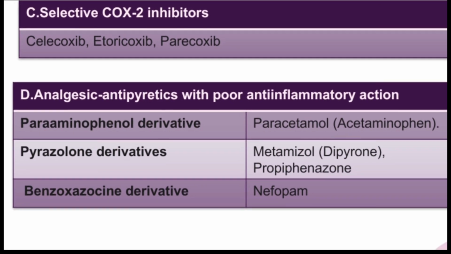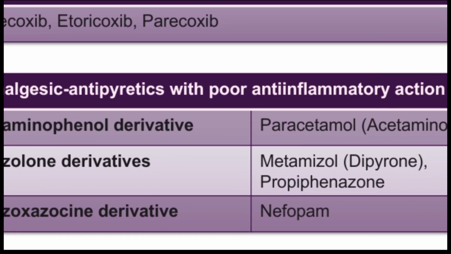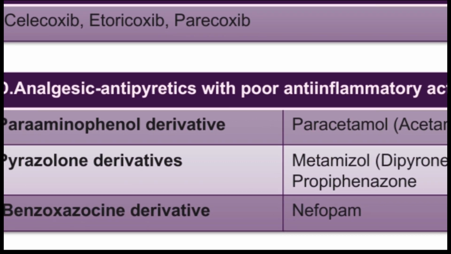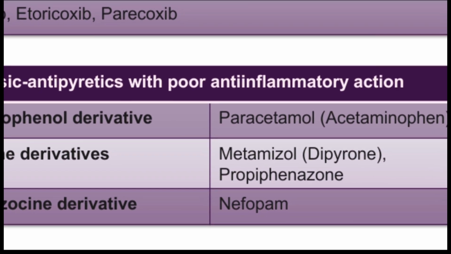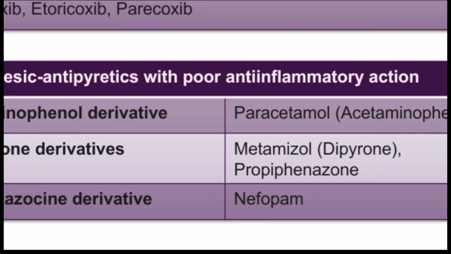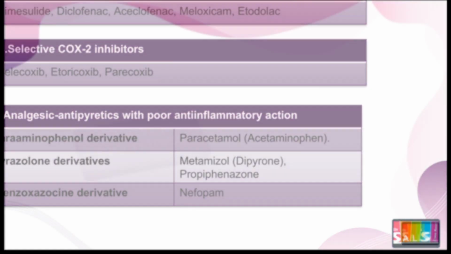This class consists of three derivatives. First one is the para-aminophenol derivative, which consists of paracetamol, the commonly used drug. The second is the pyrazolone derivative, which consists of metamizole and propyphenazone. The last is the benzoxazocine derivative, which consists of nefopam.